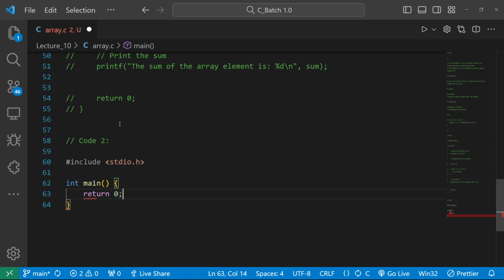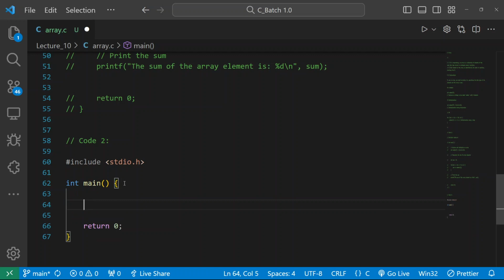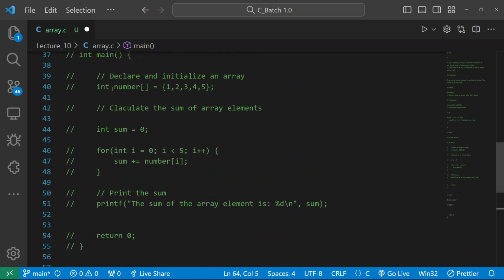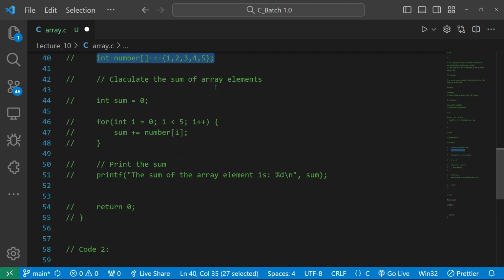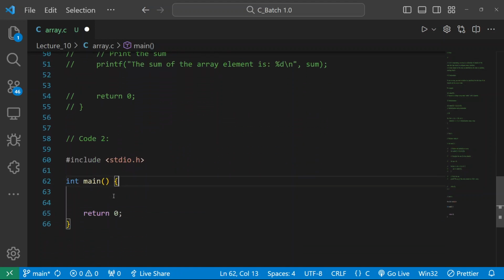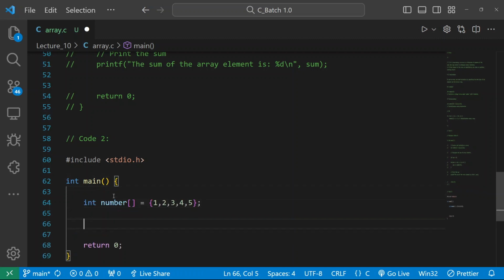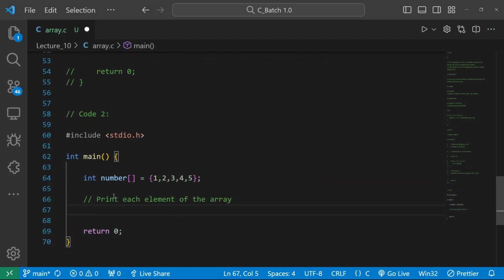Theory is only for understanding the concept, what is meant by array, but how to use it, you should know its proper working. So let me take the same thing, that is your int number. This is for those who don't understand. I have taken the same array as above. I have declared and initialized my number. Now let me explain through this. Print each element of the array.